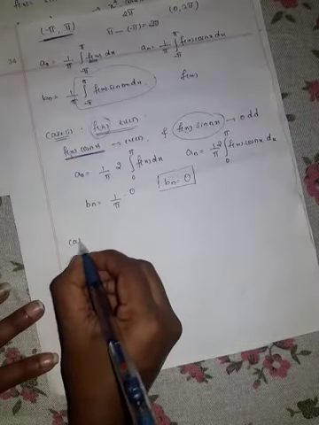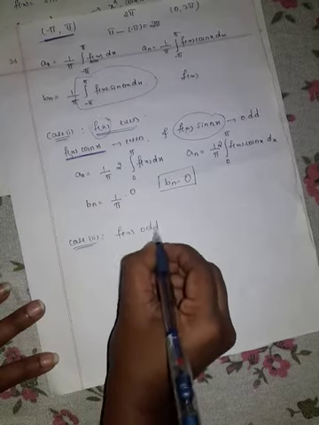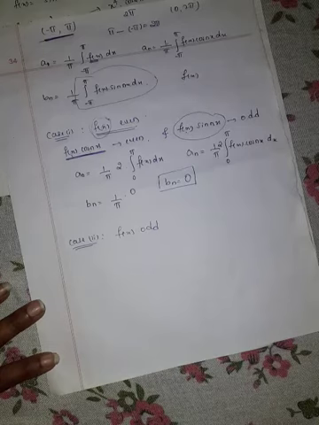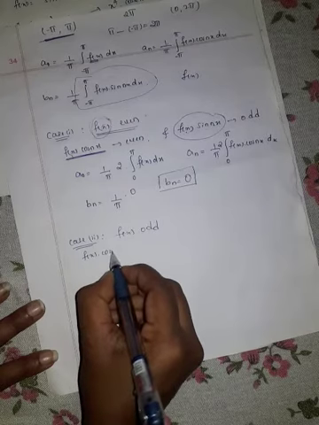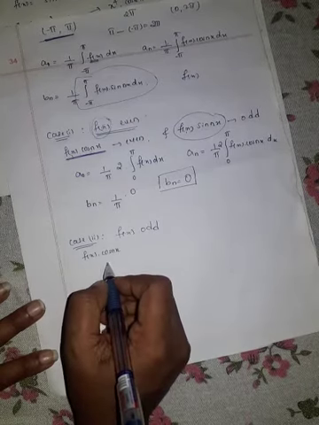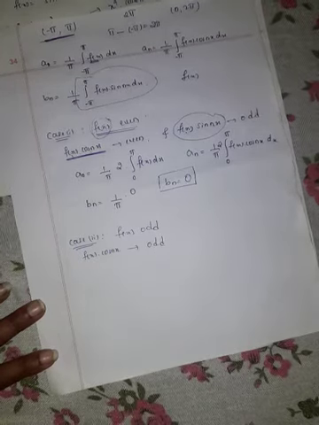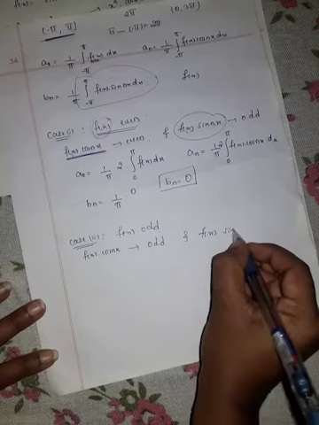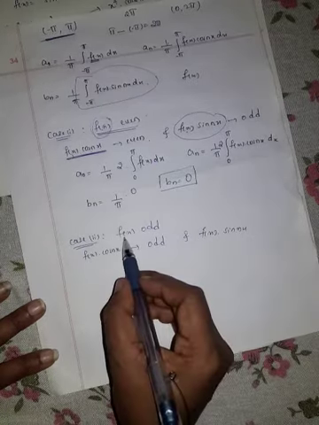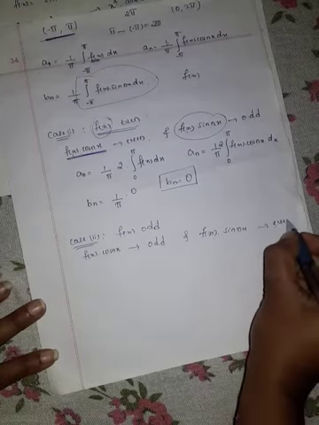Suppose our f of x is odd function. Then odd into cos nx. Cos nx is what? Even function. Odd into even is what? Odd function. So f of x into cos nx is odd function, and f of x into sin nx. Now we have taken here f of x as odd function, so odd into odd is even function.